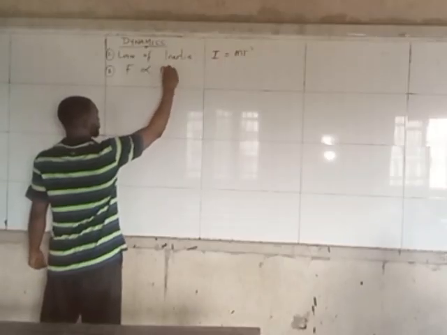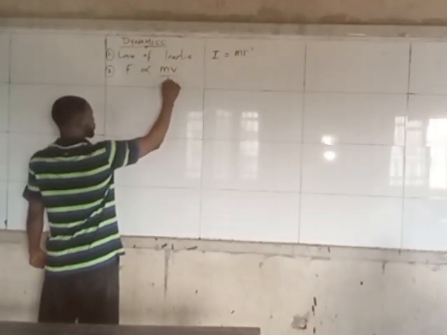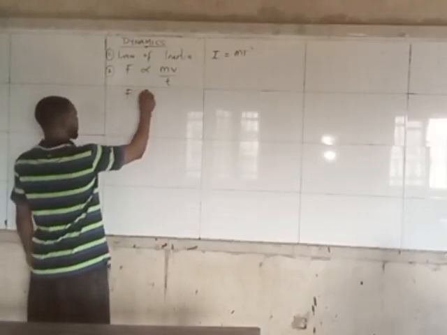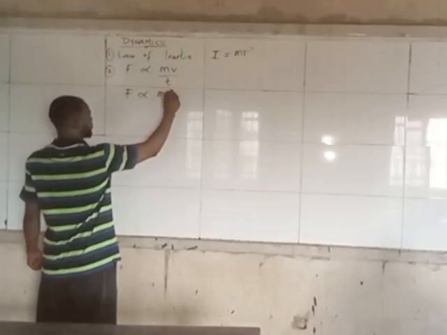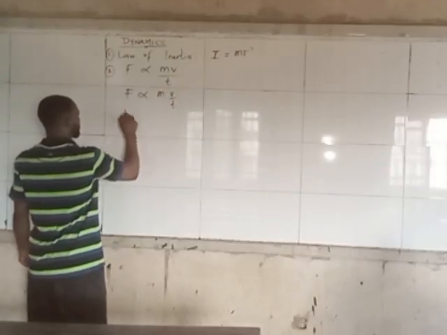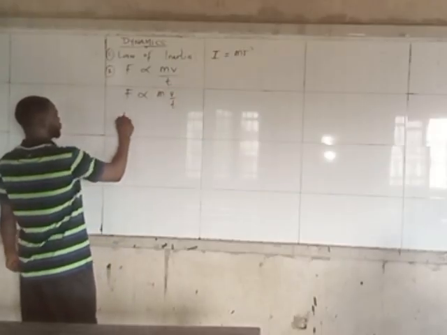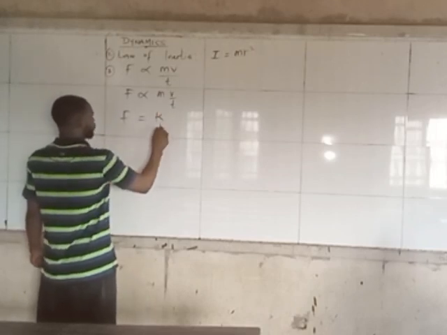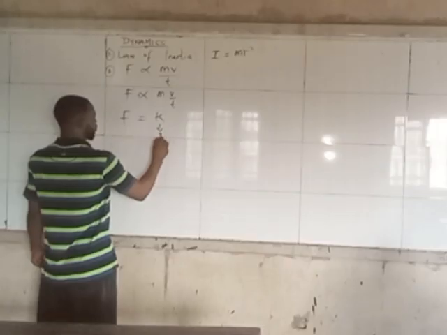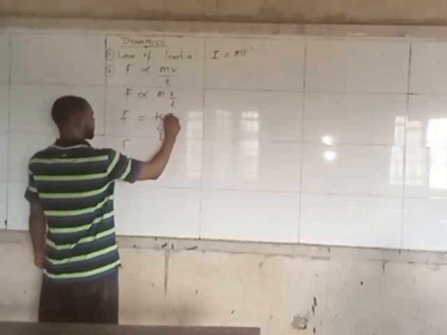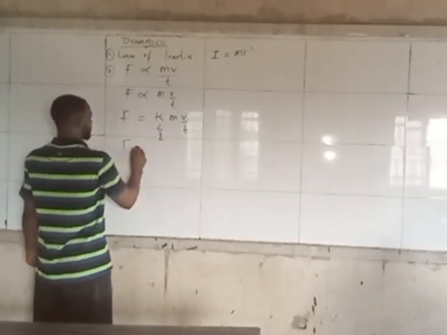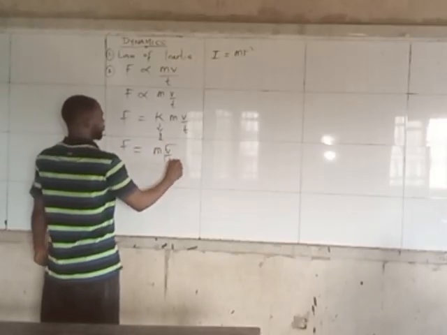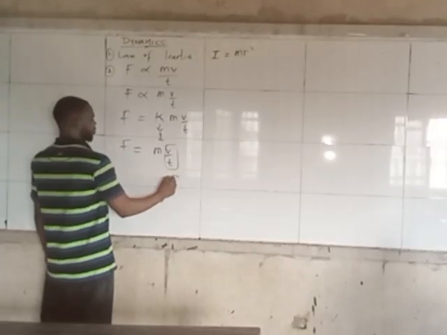Momentum is simply the product of mass and velocity, and anything that has to do with rate of something means divided by time. So that means F is directly proportional to mv over t. Now remember that k is the constant of proportionality. If we introduce the equality sign, k comes here, and this k will be 1. So I can just ignore it so that this becomes mv over t. And v over t, velocity over time, is simply acceleration.